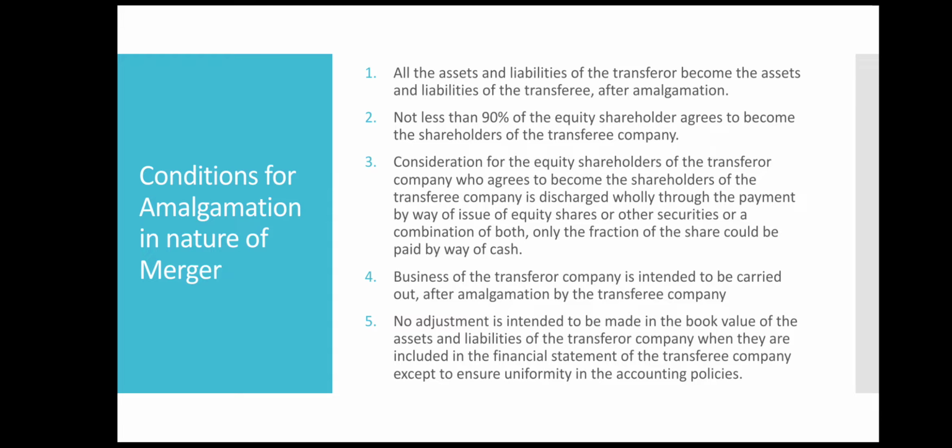So the fourth condition says that both the businesses should be the same, or the business of the transferor company has to be carried on by the transferee company. Basically they are trying to say that they have to be in the same line of business. That is the fourth condition.